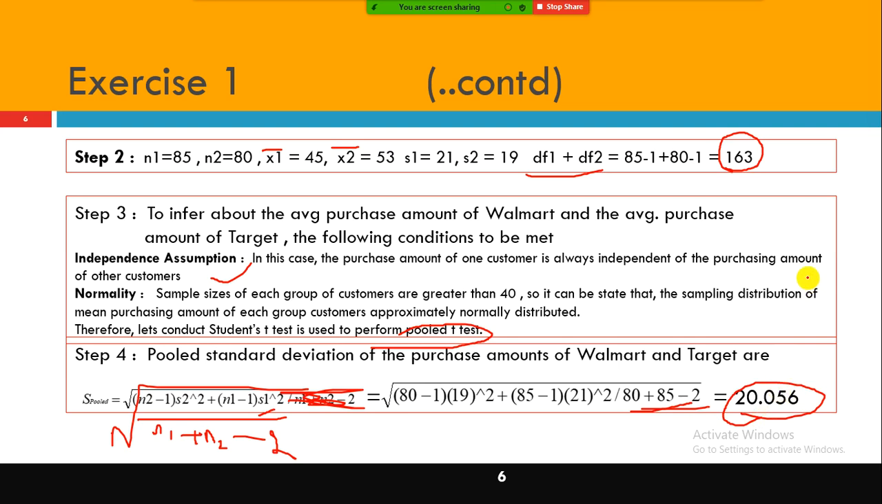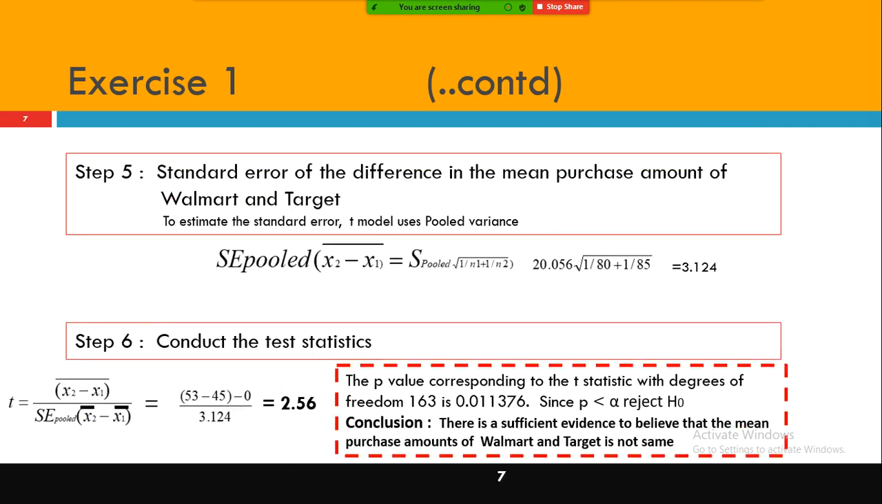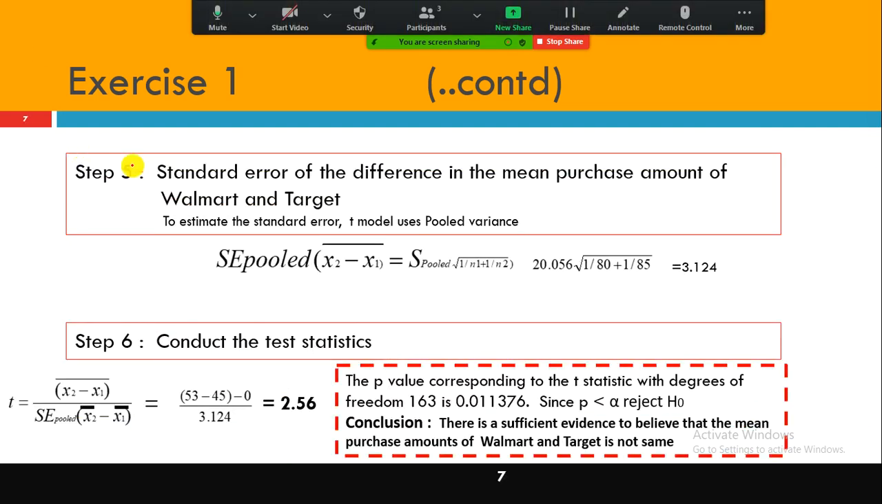The pooled standard deviation. You need to find out the pooled standard deviation. This is called your pooled standard deviation. In the case of a two independent sample t-test, you need to find out the pooled standard deviation.